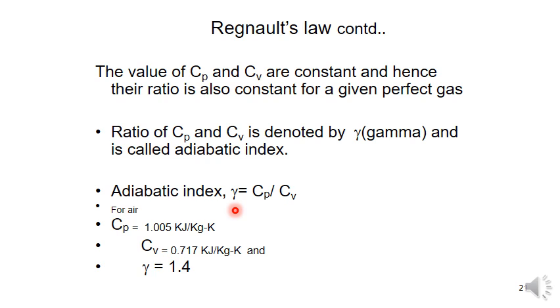So gamma is equal to 1.4. And in the problems, if you know these two values also, we can calculate the Cp value. If you know the Cv and gamma value, we can calculate the Cp value. If you know Cp and gamma value, we can calculate the Cv value also. And by using the relation Cp minus Cv is equal to R, we can also calculate the constant values of